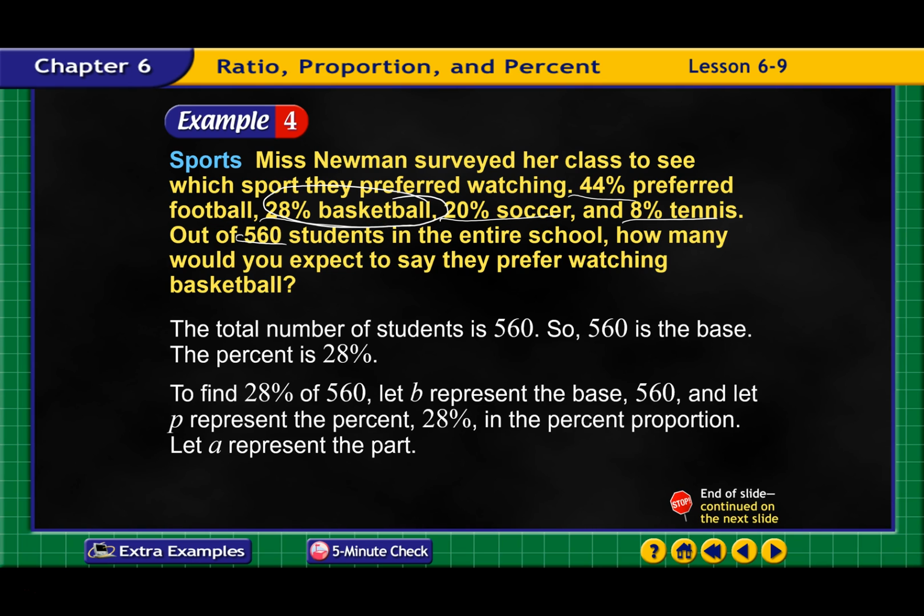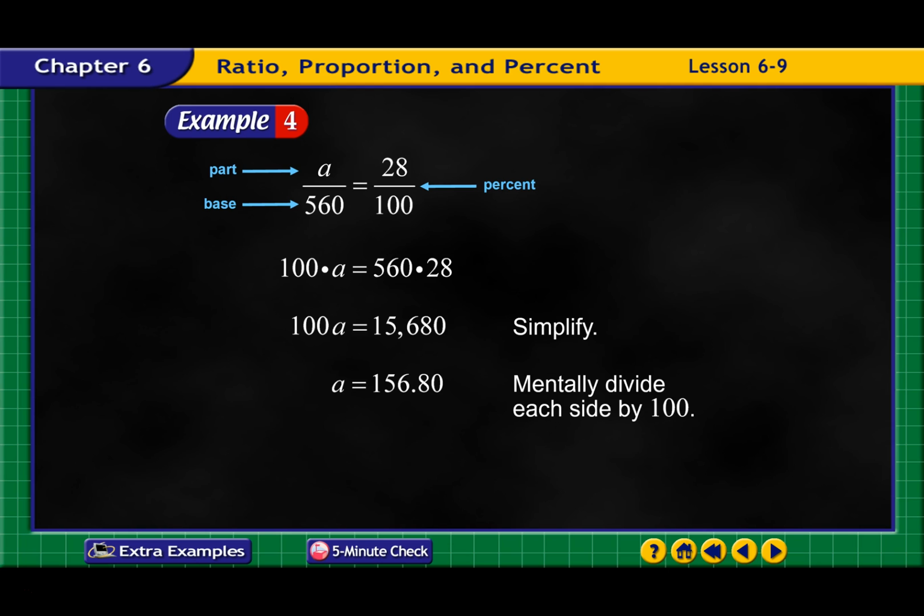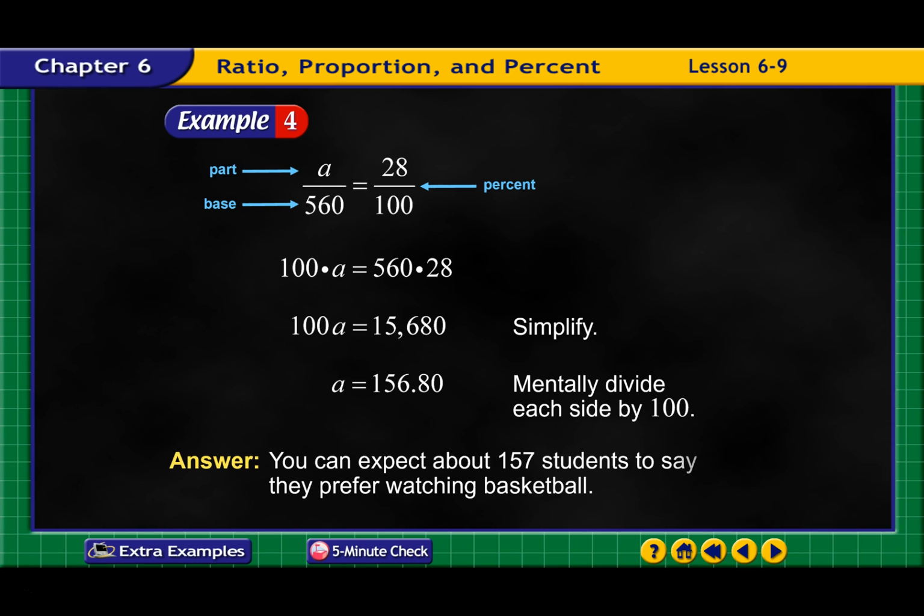So we're going to find 28% of 560. We're going to let B be the base, 560, and let P be the percent of 28. Find the percent proportion. So this is something we just did. We set it up as 560 as base, how many, and then 28 over 100 is my percent. Cross products, simplify, divide by 100. So approximately 156 kids. Now you can't have 0.8 of a student, so we have to round that up to a whole number. So about 157 students say they would prefer watching basketball.